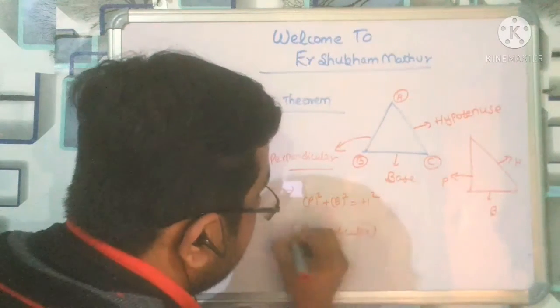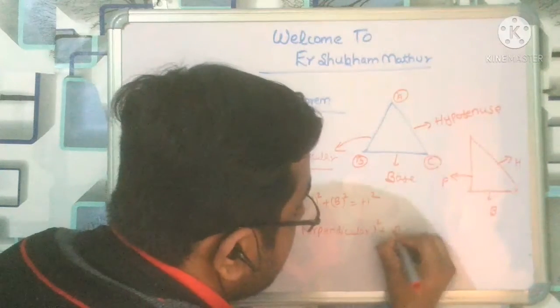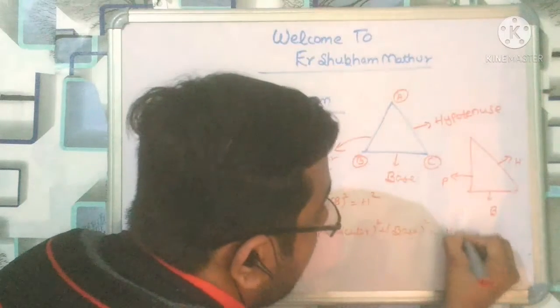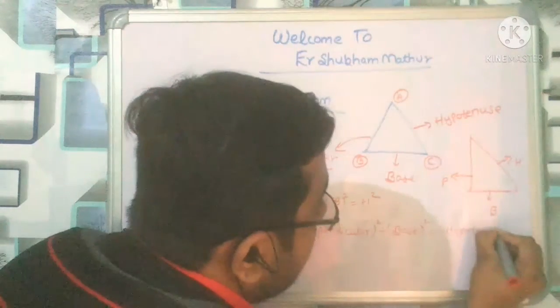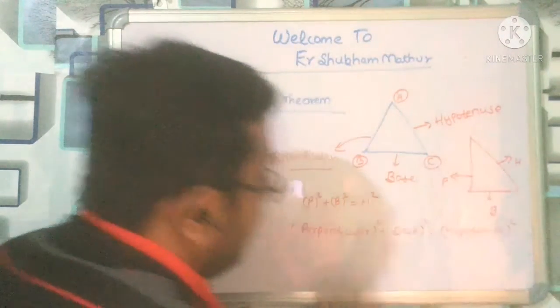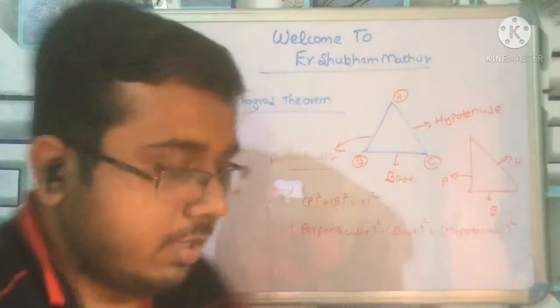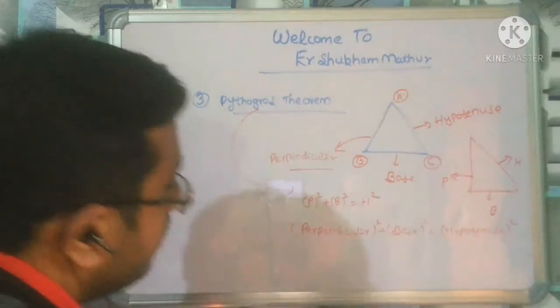perpendicular square plus base square equal hypotenuse square. Right? Am I right? Yes, I am right, because I know what I have done.